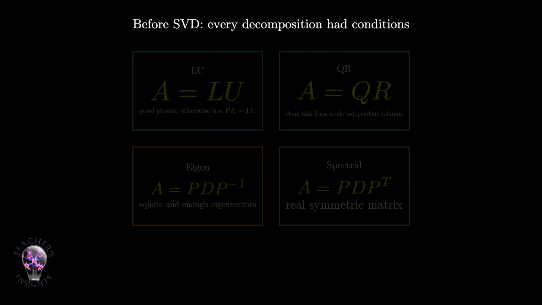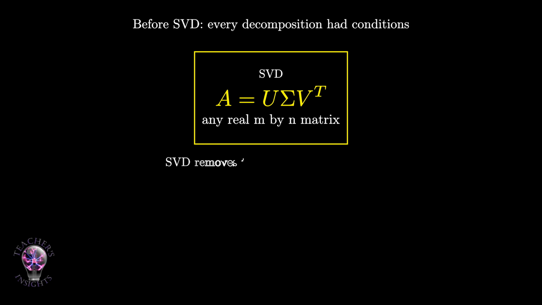Then SVD arrives and says, no symmetry, no squareness, no invertibility, no full rank assumption. For every real matrix A, we can write A equals U sigma V transpose. To understand SVD, we do not need a completely new language. We need to combine old ideas.